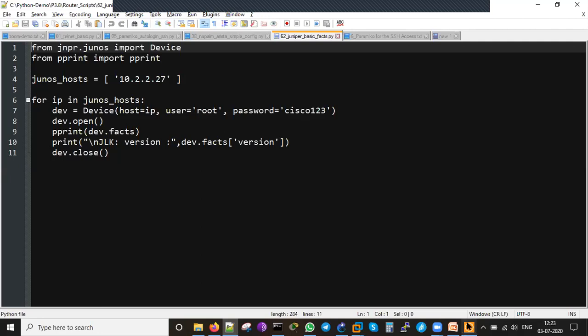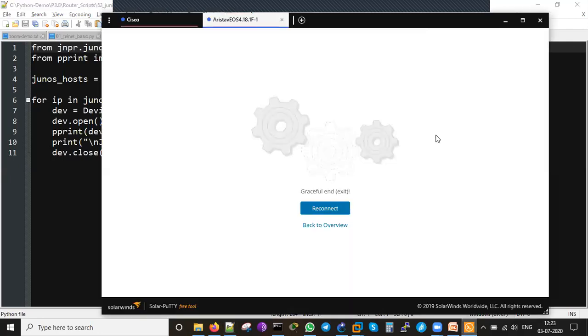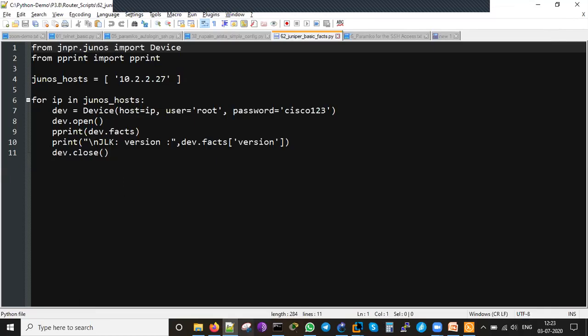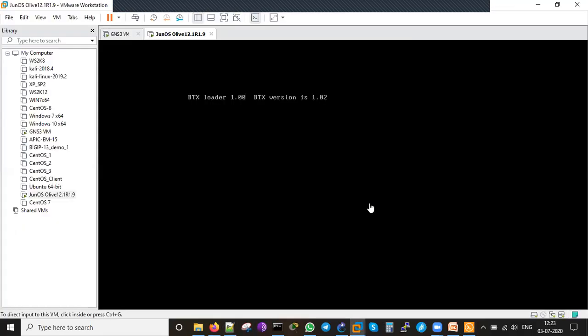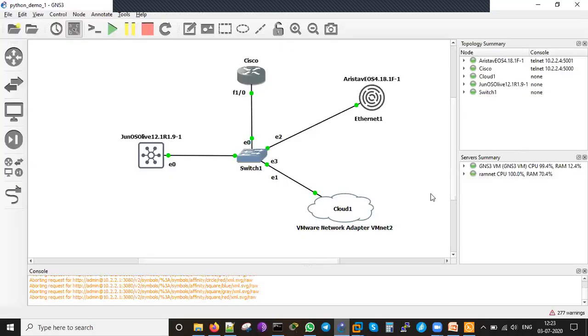Let me see whether it has been started now. It is still booting. It will come back online so that I can run this script. It takes its own time. CPU is 100%.